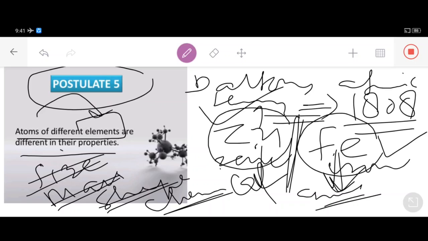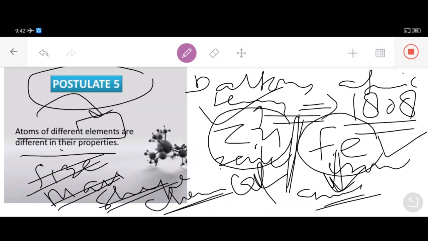That means mass variation will be found as far as zinc and iron is concerned, and the atoms of zinc will have one size, and atoms of iron will have another size. That's why the atoms of different elements are different in properties. That means every single different element is actually different in its properties.